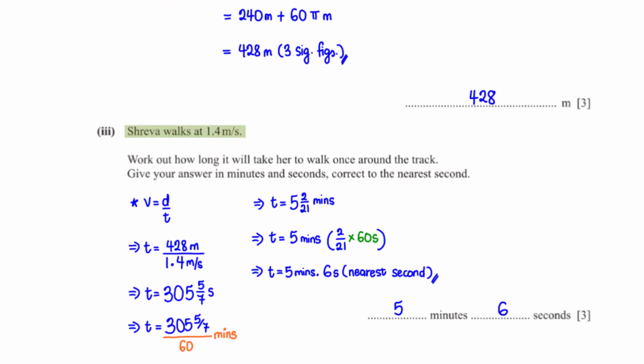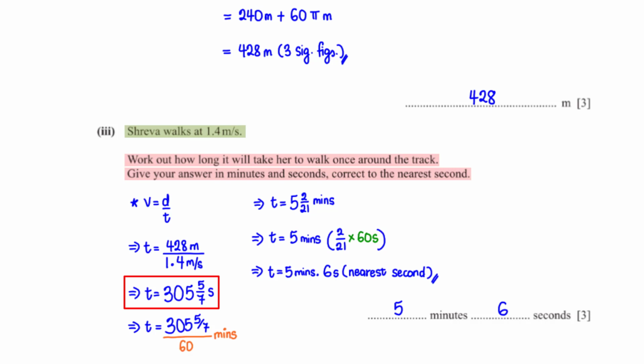Shriva walks at 1.4 meters per second. Work out how long it will take her to walk once around the track. Give your answer in minutes and seconds, correct to the nearest second. We can use this formula to get the time. The time is equal to the distance divided by the speed. We found the distance around the track to be 428 meters, and we've been given her speed to be 1.4 meters per second. When we type this into the calculator, we get 305 5/7 seconds.